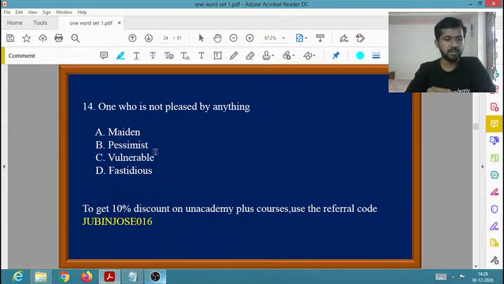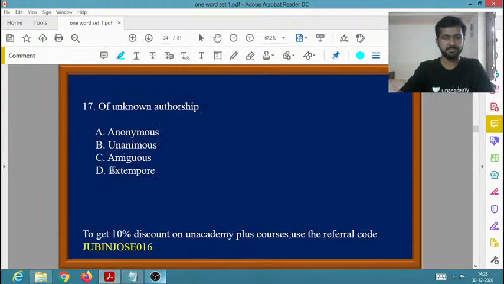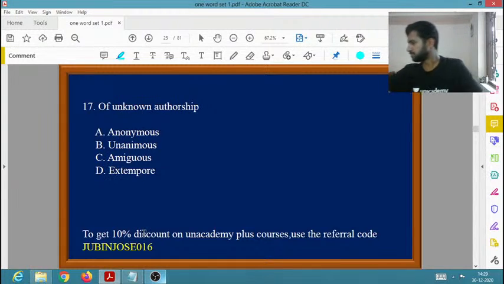The one word for a person who is not pleased by anything is basically fastidious. Fastidious people cannot be pleased easily. So that is the one word for a person who is not pleased by anything. Then next, what is the one word for of unknown authorship? Anonymous, unanimous, ambiguous, and extemper. Of unknown authorship.